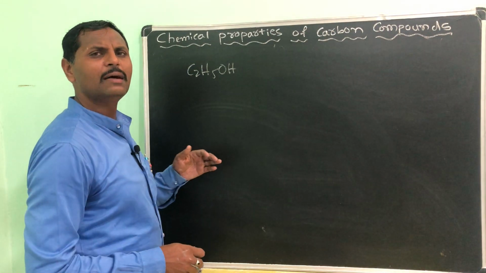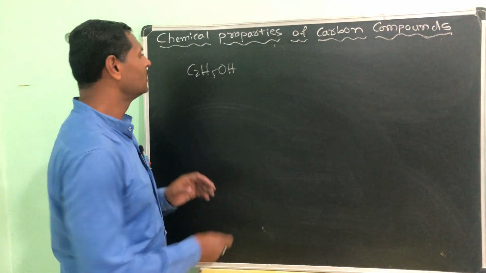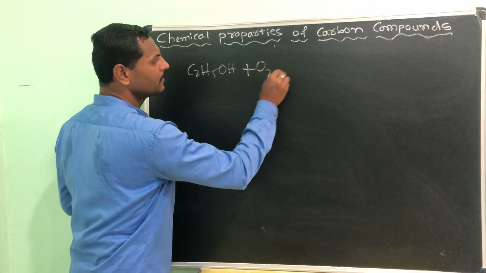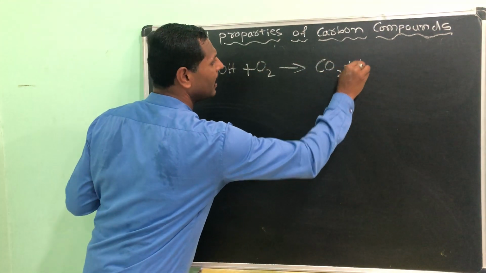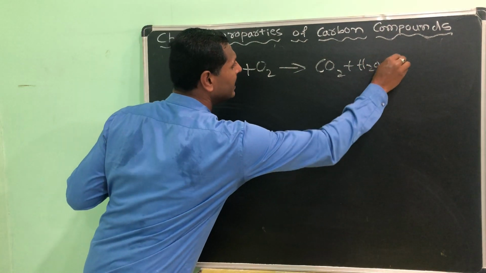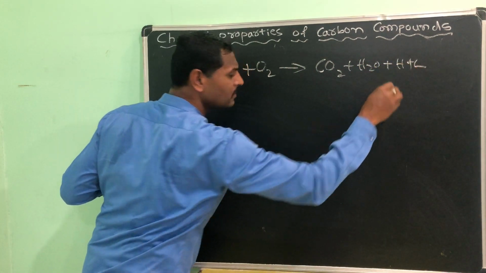First we will burn it, combust it. If you combust it, combustion I am writing, you will get the same products, that is carbon dioxide and water molecule, and heat and light energy. That's it.